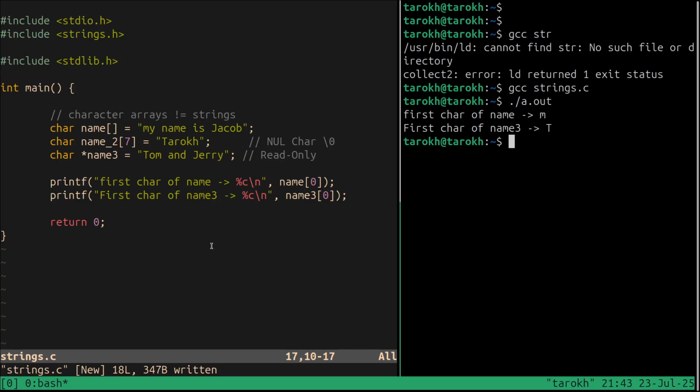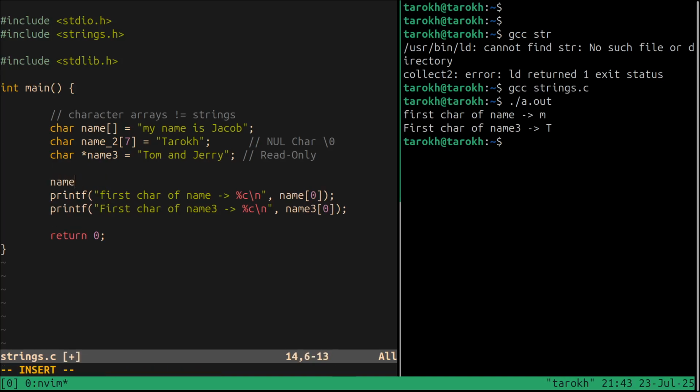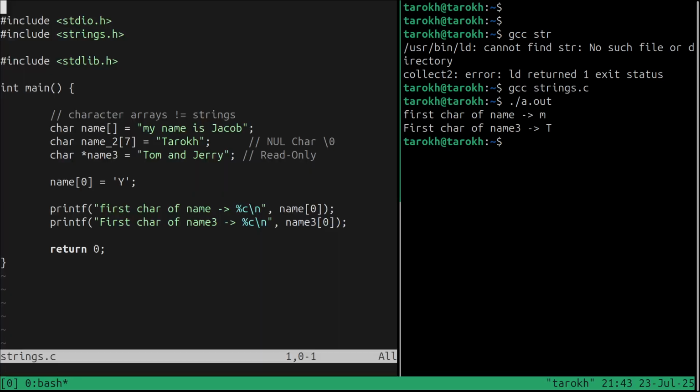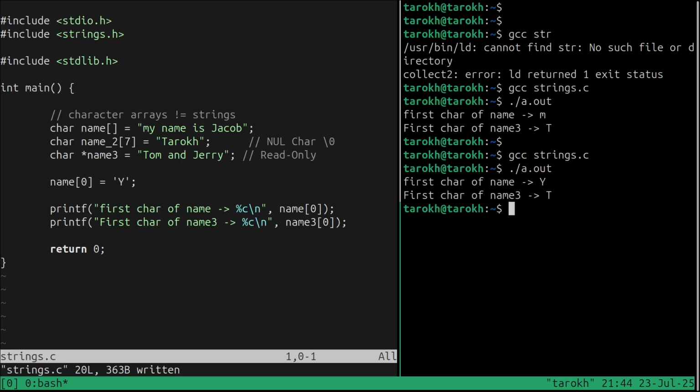But in the last one, if I want to change something, for example in the first one, before printing I can change name 0 to something else like Vi, and it still works. It changes the first char in the string, so it's now Vi.